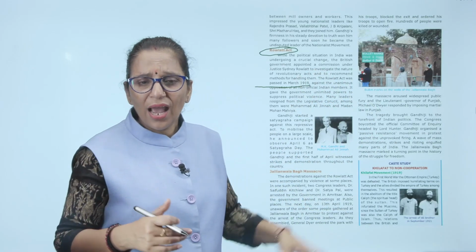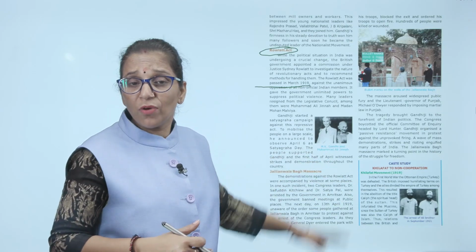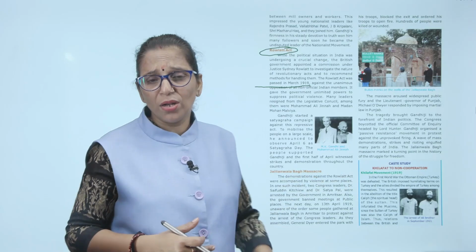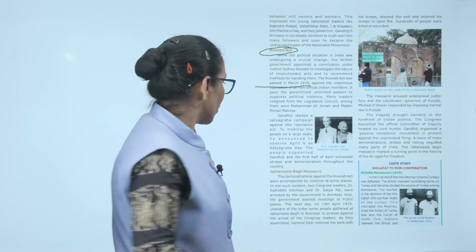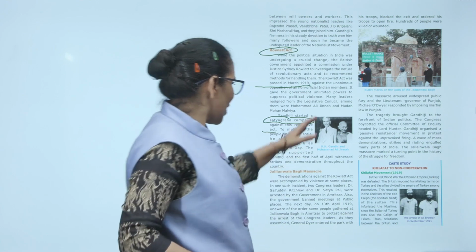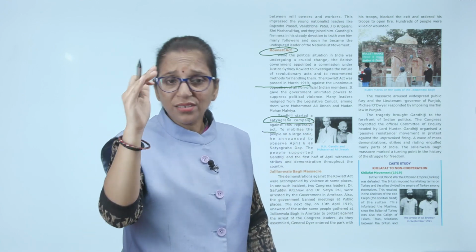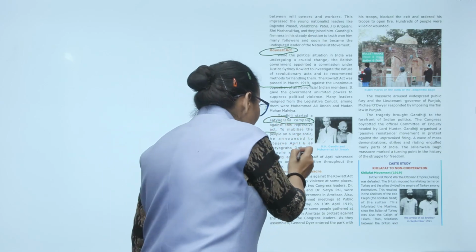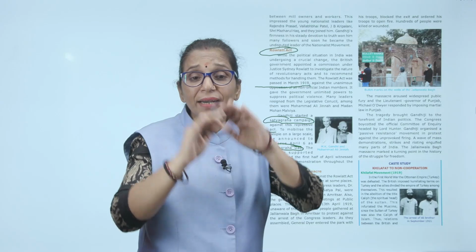Lots of political violence spread, and many leaders resigned from the Legislative Council. Among them were Muhammad Ali Jinnah and Madan Mohan Malviya. What type of act have you introduced in Indian politics? This is very wrong. Gandhiji started the Rowlatt Satyagraha campaign against this repressive act. To mobilize people on a large scale, he announced that 6th April 1919 would be Satyagraha Day, and all over India there would be a nationwide strike.